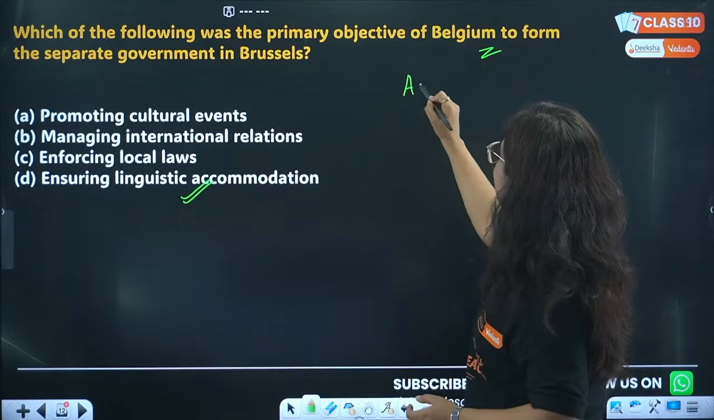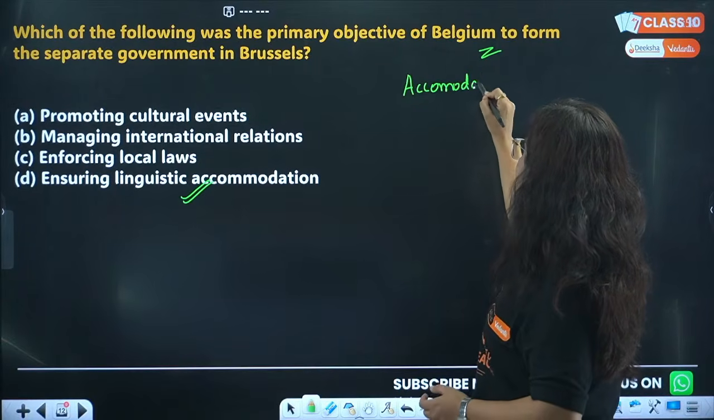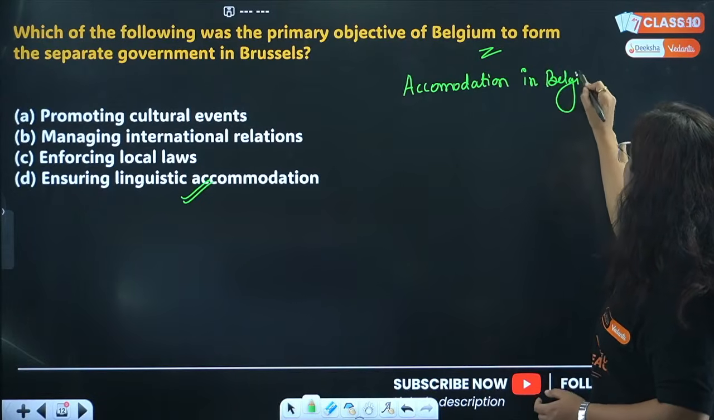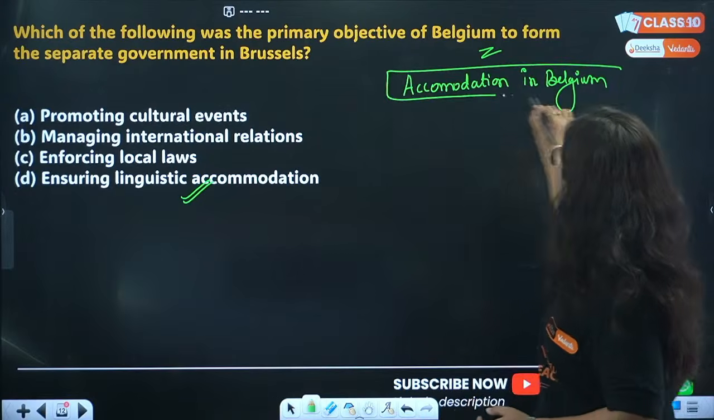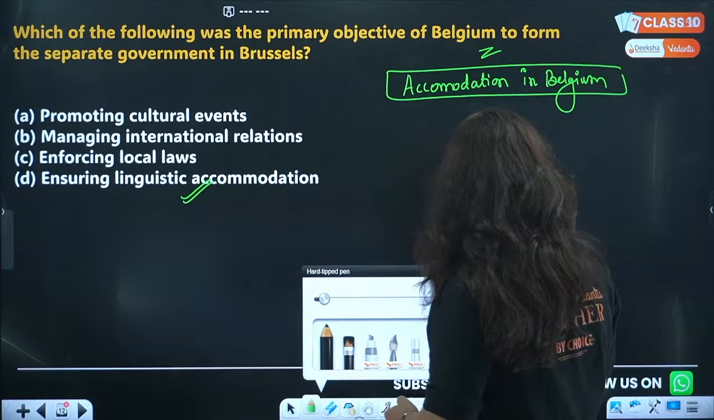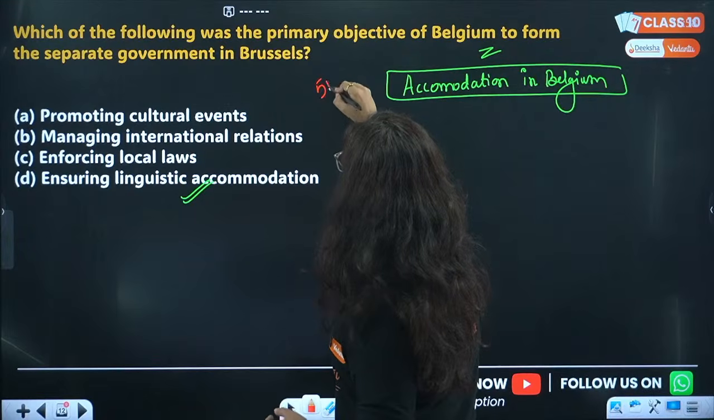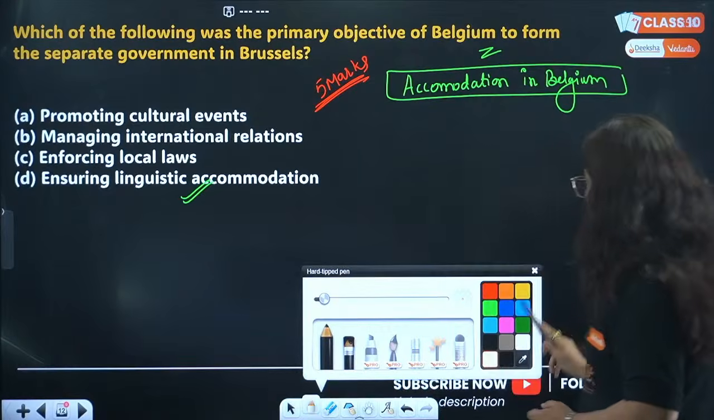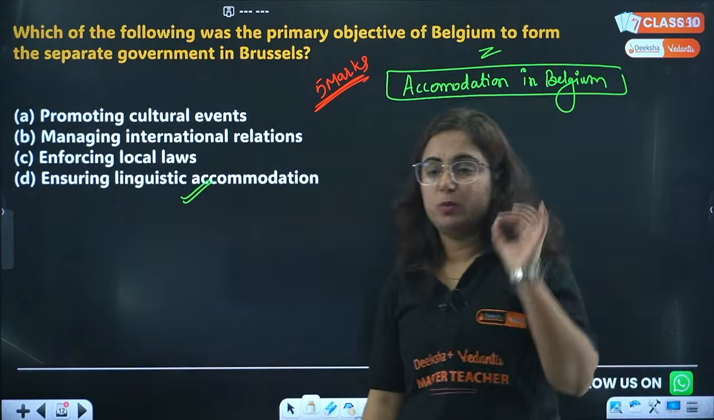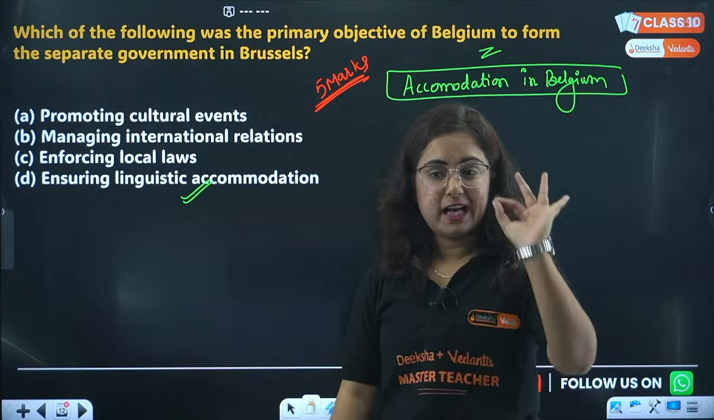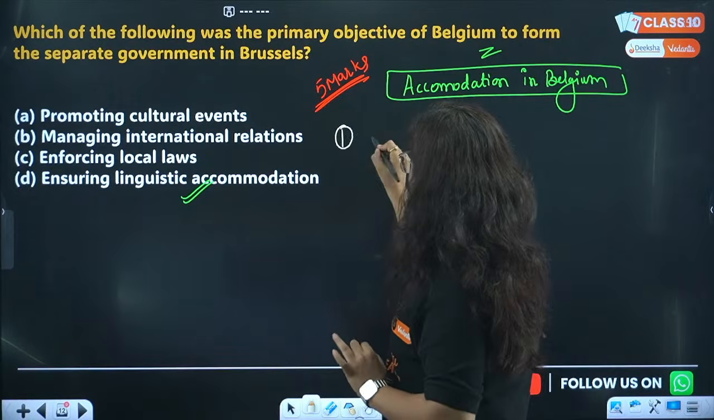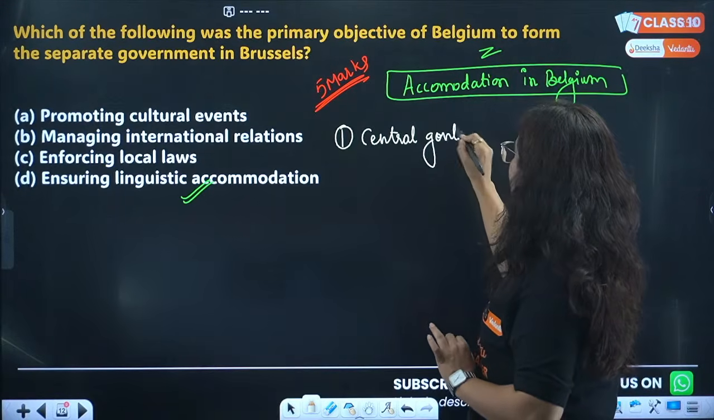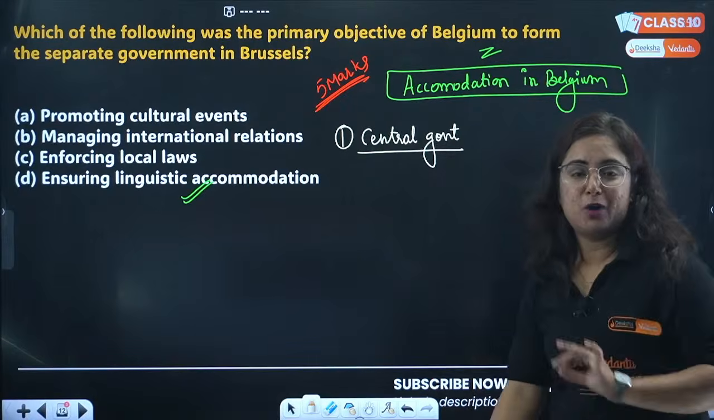So there is a topic that is accommodation in Belgium. See why this topic is very important, because from this topic the question comes for how many marks? 5 marks. They ask you how did the people of Belgium accommodate the linguistic diversity. Okay, we are revising it, everyone: revision of the topic accommodation in Belgium.